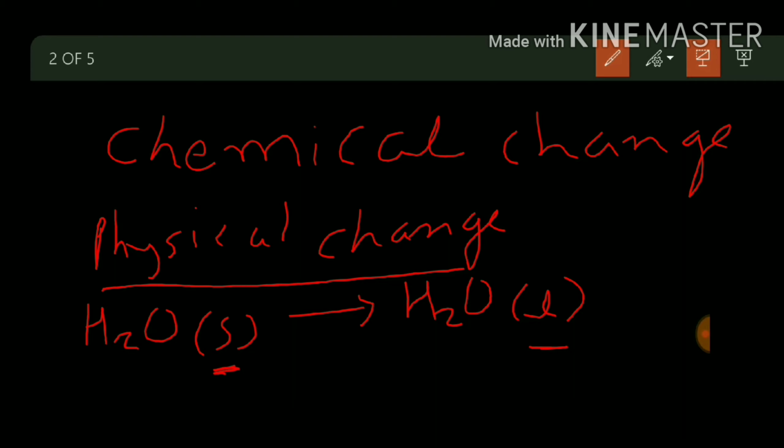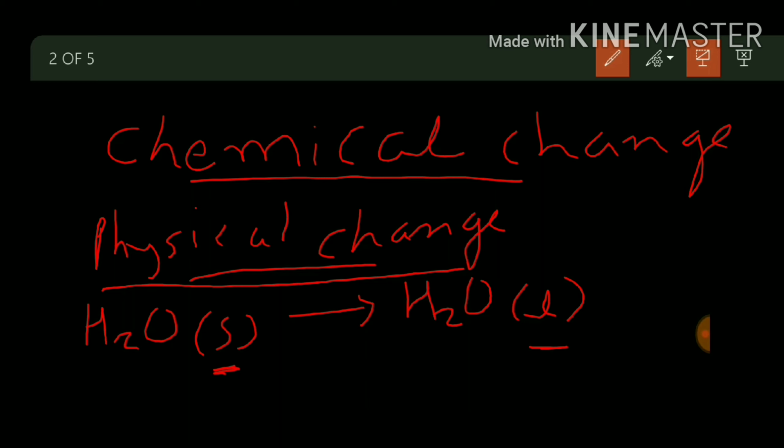Chemical change means what? When a new compound is formed, at that time it is known as a chemical reaction. And physical change means what? The compound will just change its state only, not the chemical formula. So I hope now you are clear about the two changes, chemical change and physical change.